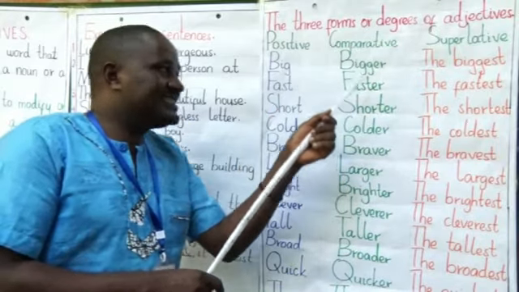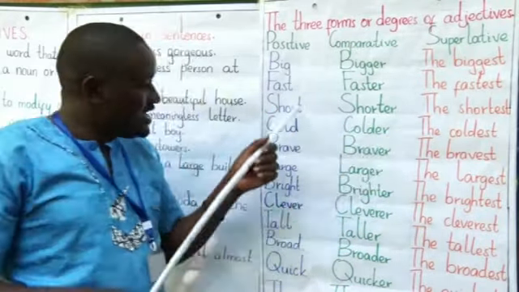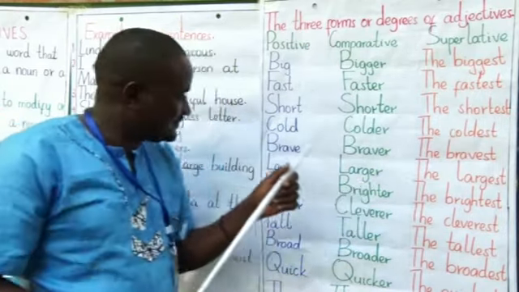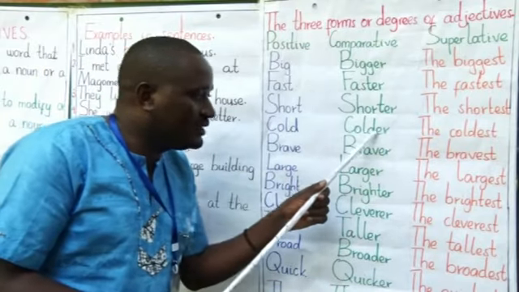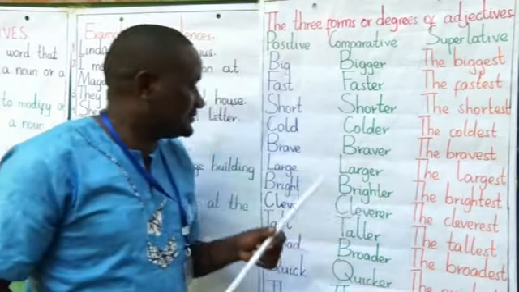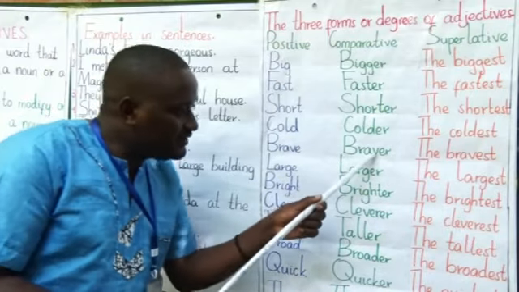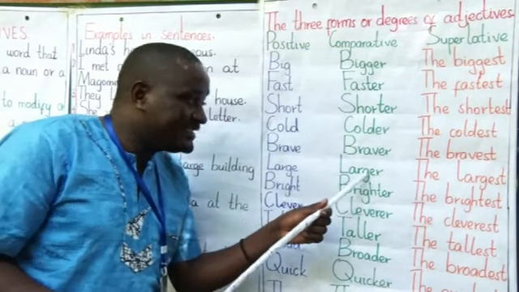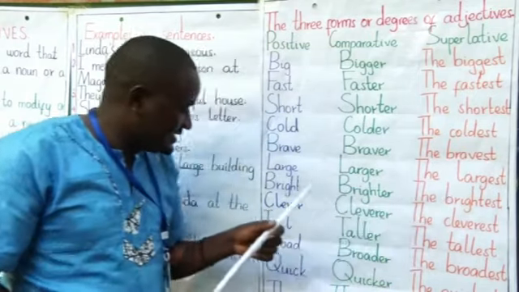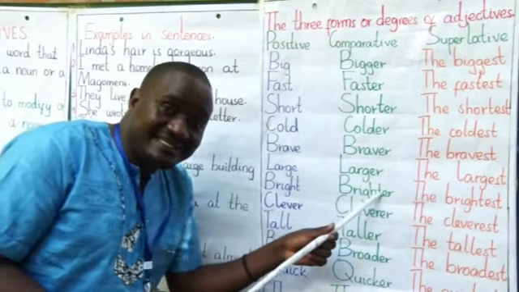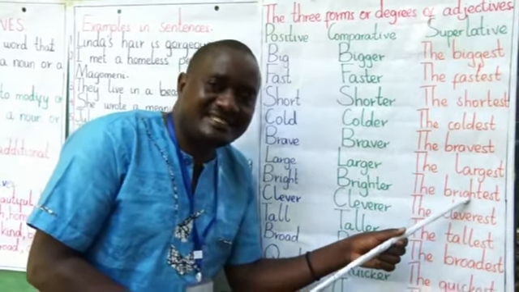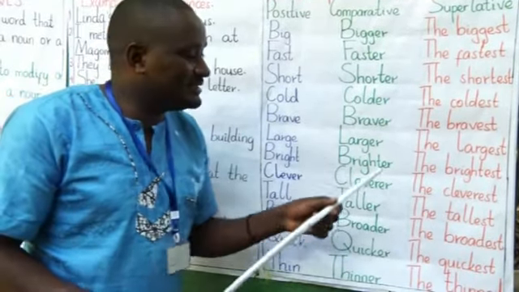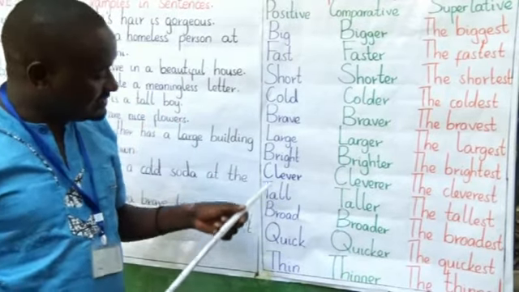Fast, faster, the fastest. Short, shorter, the shortest. Cold, colder, the coldest. Brave, braver, the bravest. Large, larger, the largest. Bright, brighter, the brightest. Here you can say Julius is the brightest boy in the class.